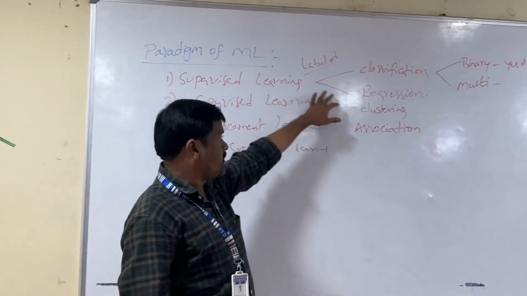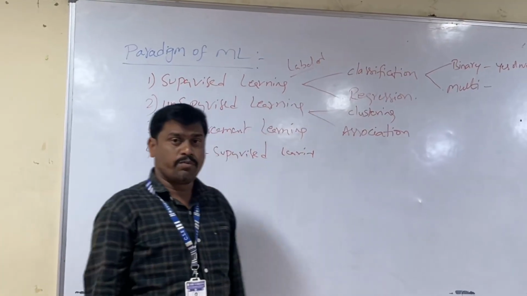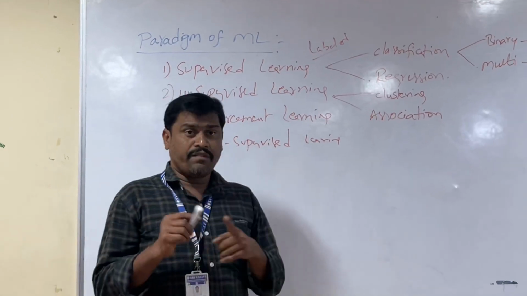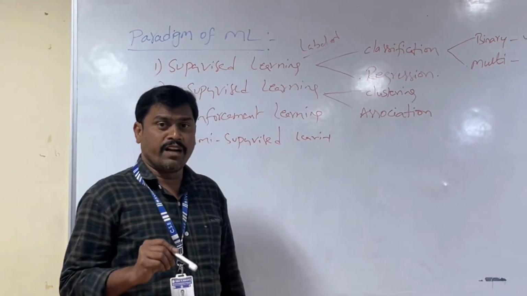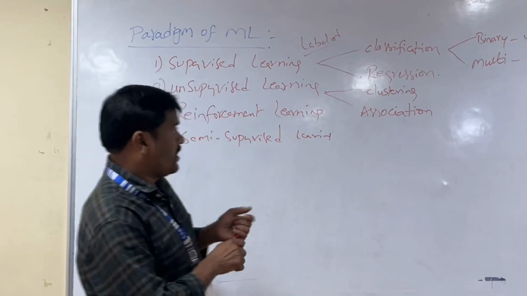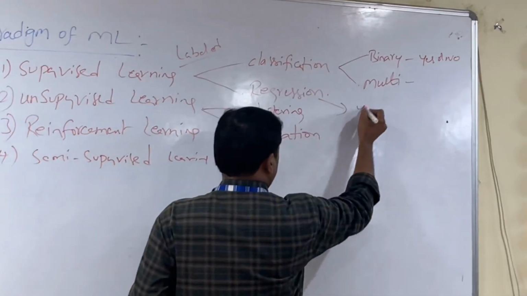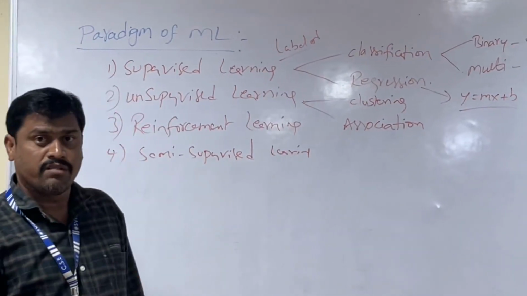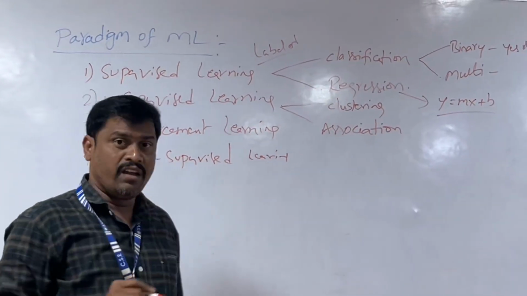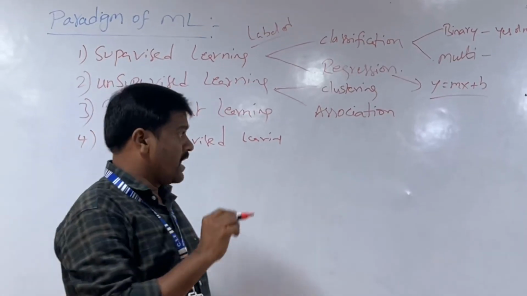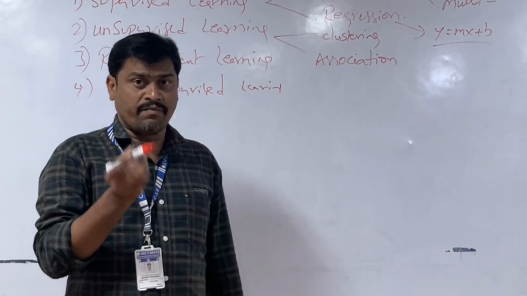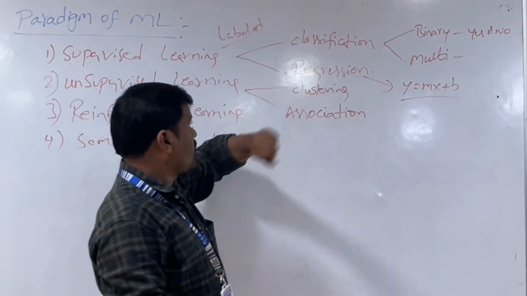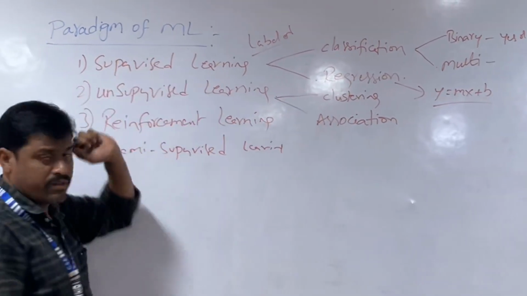Regression is another type of supervised learning technique. So what is regression? Simply, it is identifying the relationship between the dependent and independent variable. The regression example is y = mx + b, which is a linear equation. In this equation we have the dependent variable y and the independent variable x. When the value of x changes, the value of y is affected. We say that it is called regression. So classification and regression are the types of supervised learning.